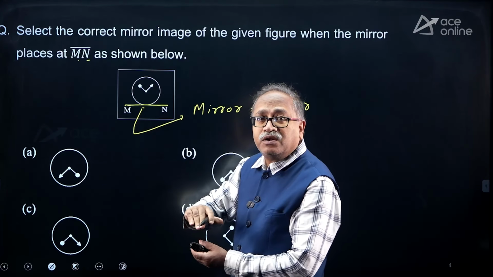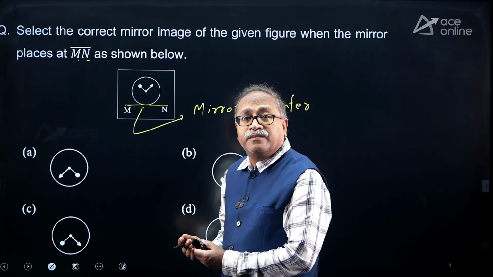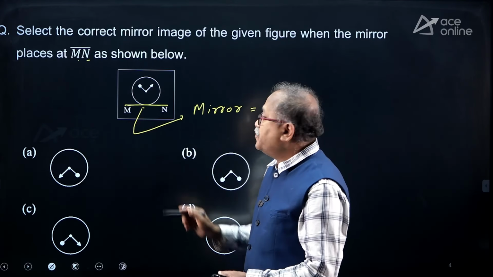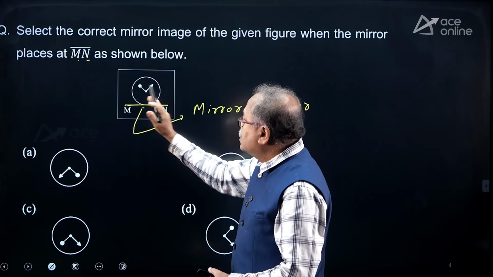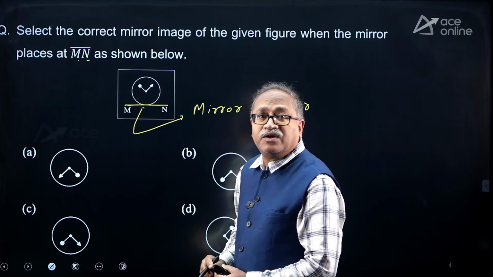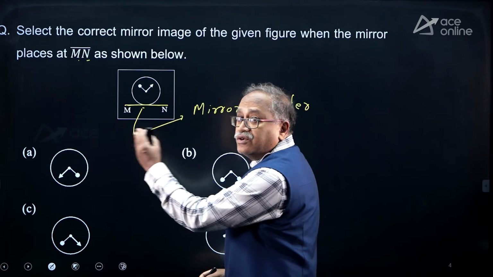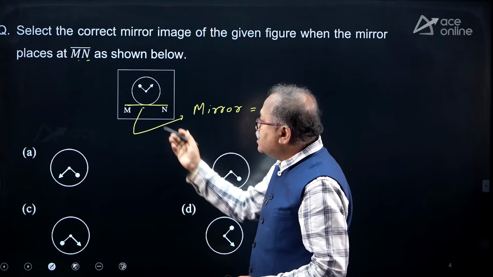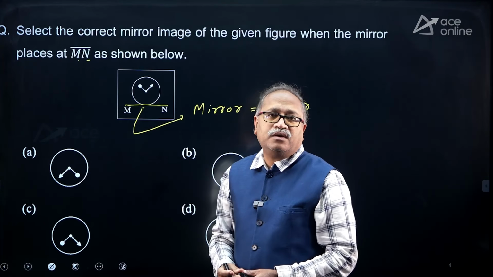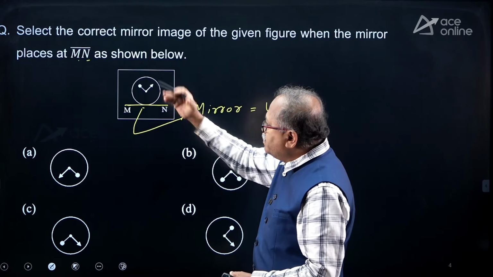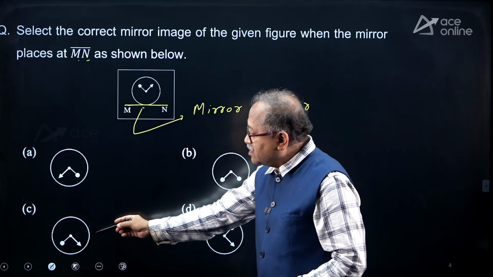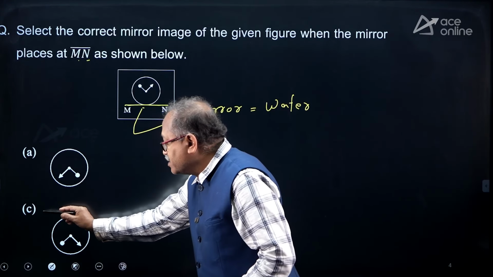So it will become top to bottom, bottom to top. If you place the mirror on the right hand side, it is right to left, left to right. If you place the mirror on the left hand side, it is left to right, right to left. Here the mirror is placed at the bottom, so it becomes a water image. It should be just the reverse of it. Which one is the reverse of it? Can you see that? It is none other than C.